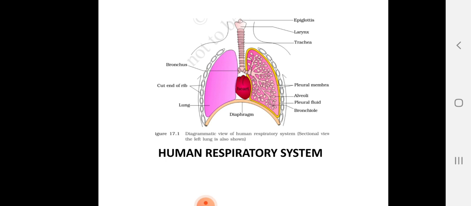The lungs are located in the thoracic chamber. The part of the respiratory system extending from the external nostril to the terminal bronchiole is known as the conducting part. The alveoli and their ducts form the respiratory or exchange part of the respiratory system. This was all about the human respiratory system, and in our next slide we will study some more things about the human respiratory system.